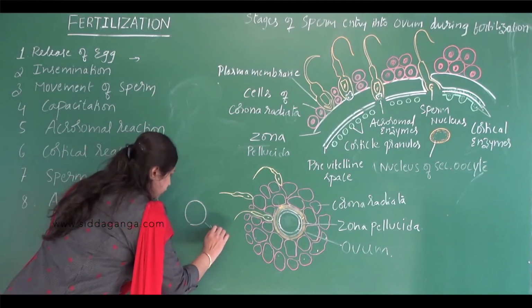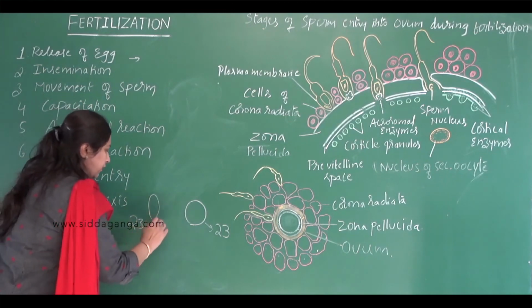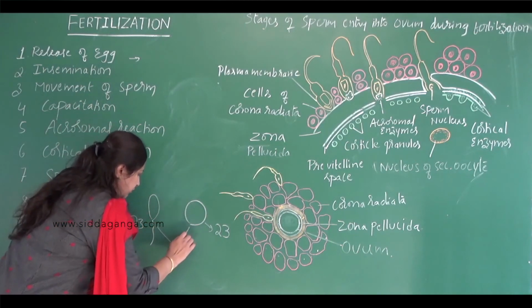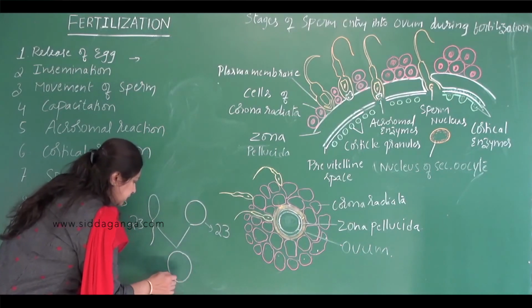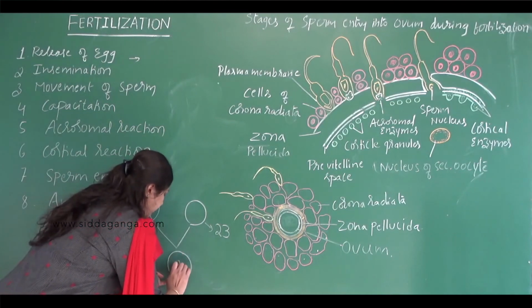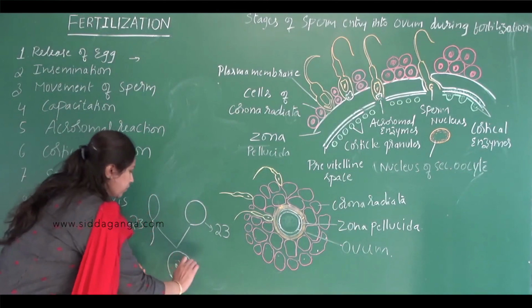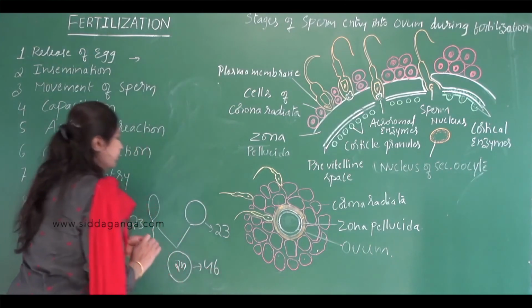The egg is also haploid, with 23 chromosomes. During fertilization the sperm fuses with the egg, resulting in a single cell called the zygote. This is diploid. The number of chromosomes here is 46.